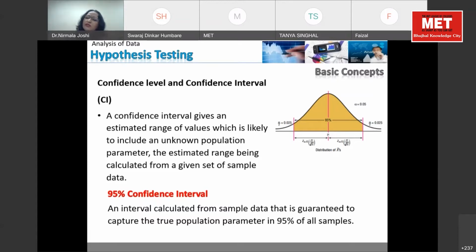All the observations will not fall in that category. There are chances the observation will fall apart, which means they will be outliers. For example, we started from the Maggi. In Maggi packets, out of 10 lakh packets, you have selected a sample of say 500. When you test the quantity of lead in them, you will find that in 95% of cases, the entire product is coming in that category.